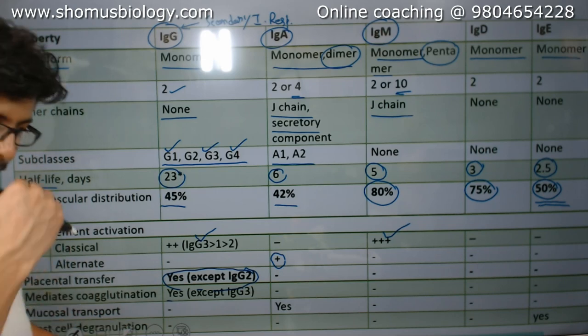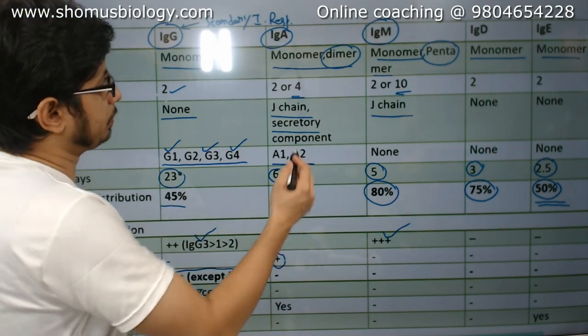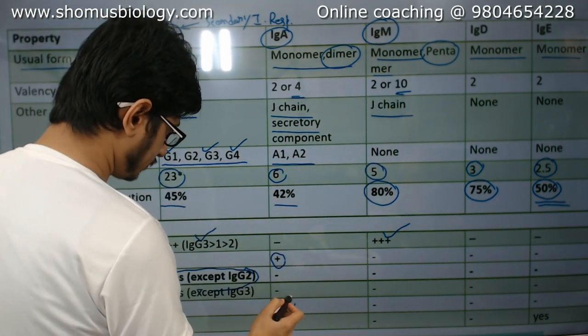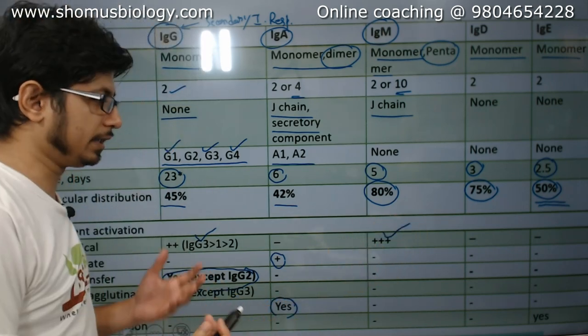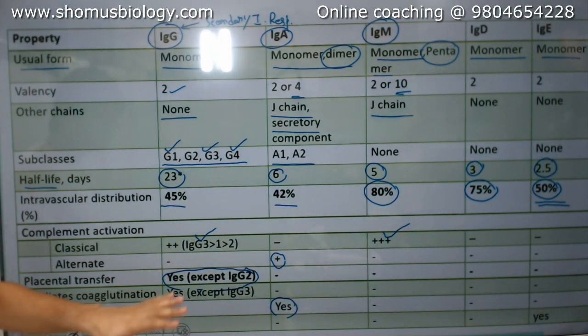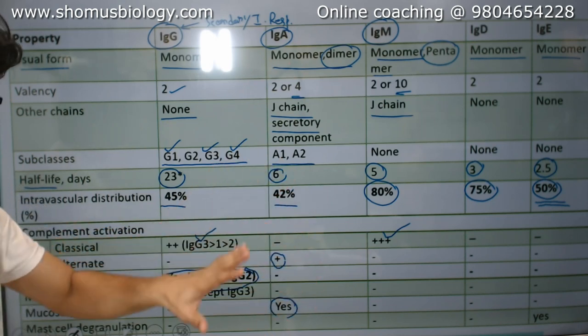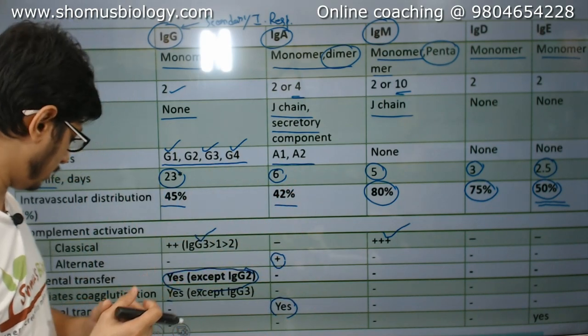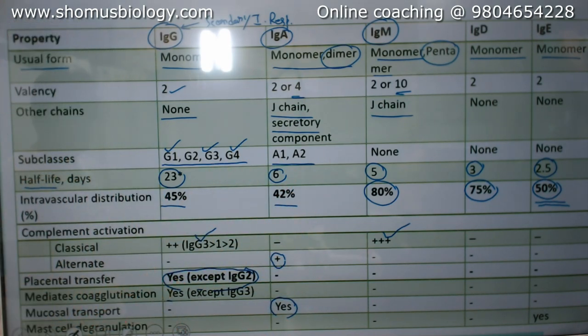Mucosal transport, that means secretory mode or mucosal transport, is only possible by IgA, not by any other immunoglobulin. So IgA is there to transfer through the mucosal membrane.